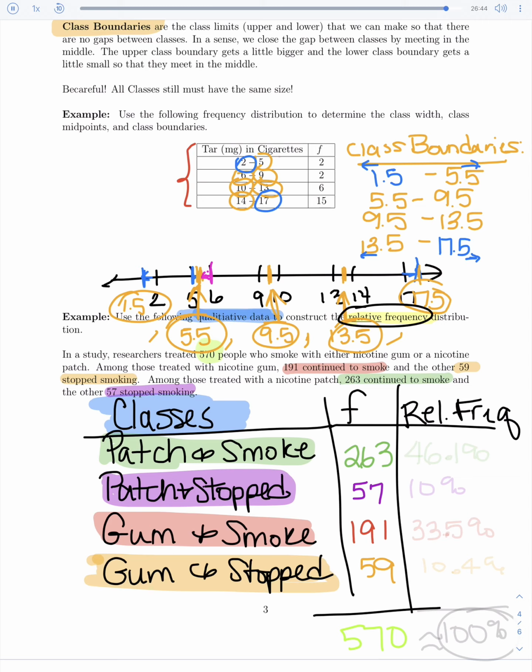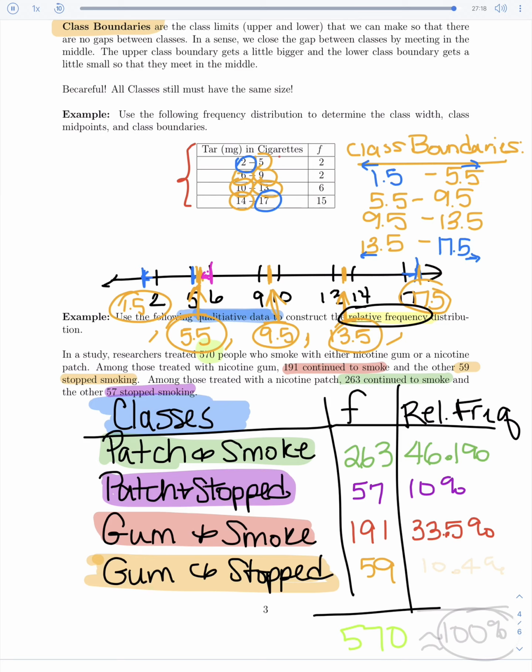Well, I get 0.461, so that'd be 46.1%. That's my relative frequency. The next one, I take my 57 divided by the total, the 570, and that's going to get me an even 0.1, which is an even 10%. Next one, I should be taking my 191 divided by my 570, which gets me a 0.335, which will be 33.5%.